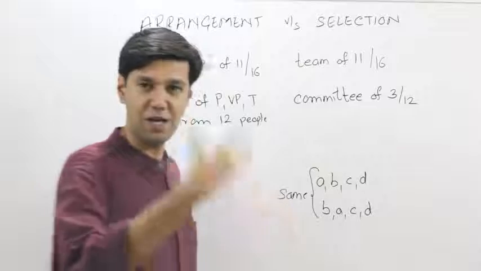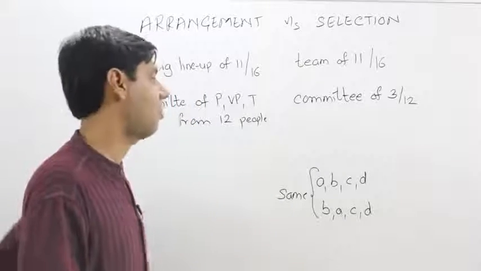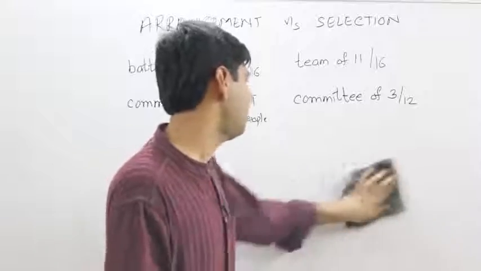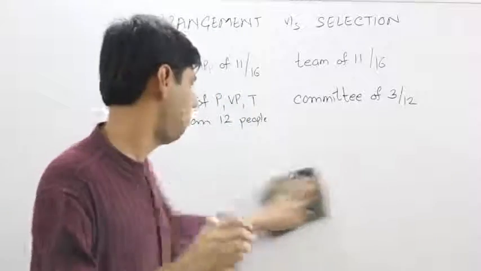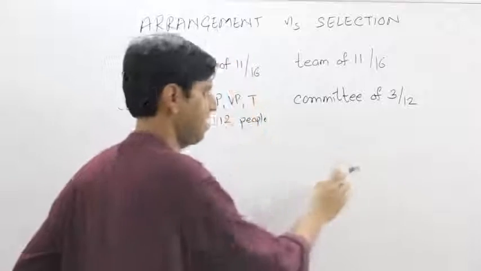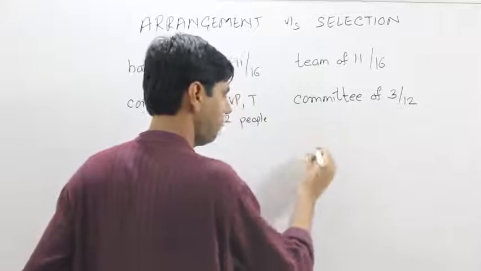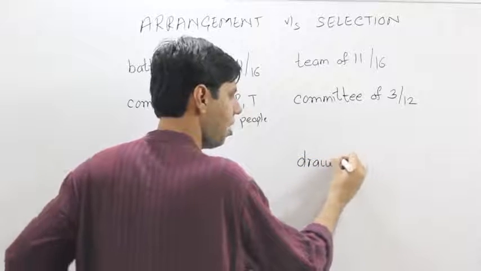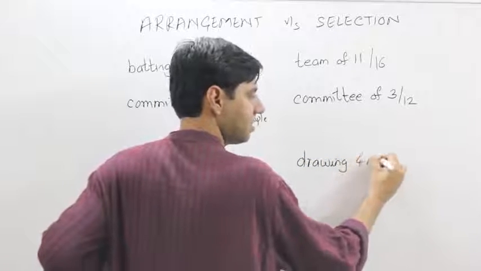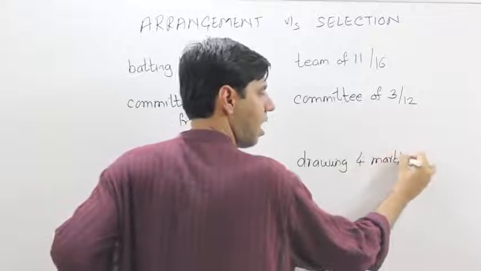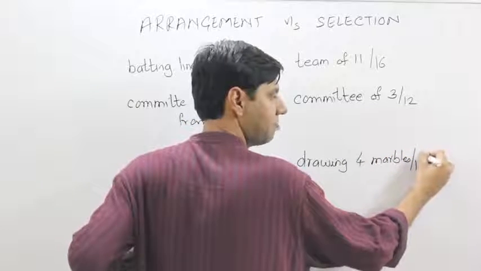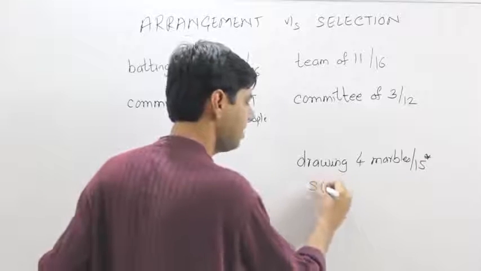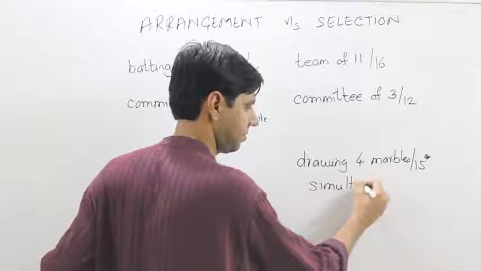Same way of drawing out marbles, and if they are the same way of drawing out marbles, it becomes a question of selection. Then how can the wording be changed to make it a question of permutation or a question of arrangement? Let's see. Let me just write this down first. So we are drawing 4 marbles out of 15, and remember those 15 are distinct marbles, so those conditions are there, and the key word here is simultaneously.